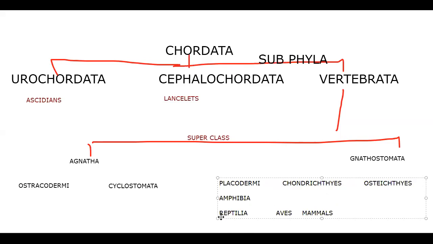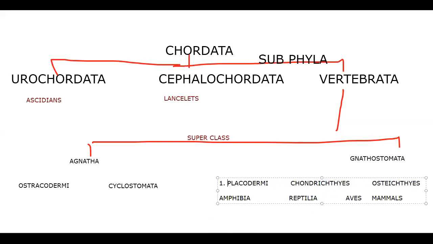Okay, so don't get confused here. This is the first class. That's why I'm introducing all of these to you at once, and we'll discuss them one after another. The classes here: Placodermi, Chondrichthyes, Osteichthyes. Number one, Placodermi, includes extinct fishes.